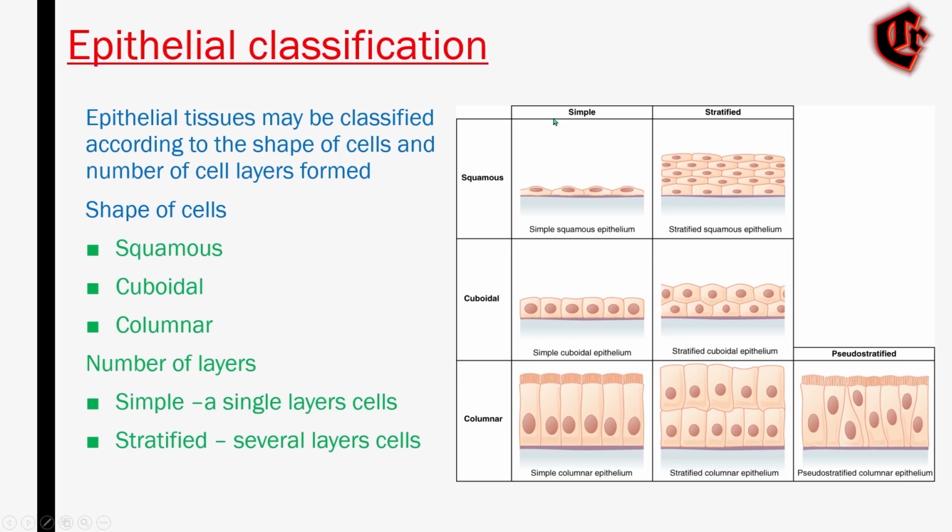And according to the number of layers, simple is a single layer. You can see only a single layer. Stratified is several layers. You can see 1, 2, 3, 4. So this is all about the epithelial classification. Now we'll see one by one what is simple, what is stratified, what is squamous, what is cuboidal, what is columnar, what is pseudostratified.